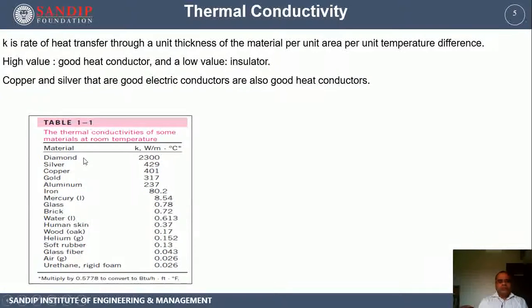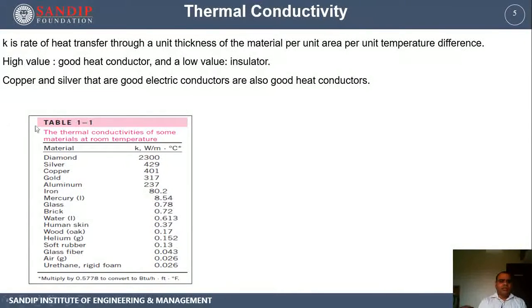Now, if you take a look at this, diamond has got the highest thermal conductivity, and silver and gold also have high thermal conductivity, but these materials cannot be used as a material of any heat transfer devices simply because of their cost. Diamond is very costly, silver is also very costly, and gold is also costly, and because of their cost, their use in these heat transfer applications is restricted.